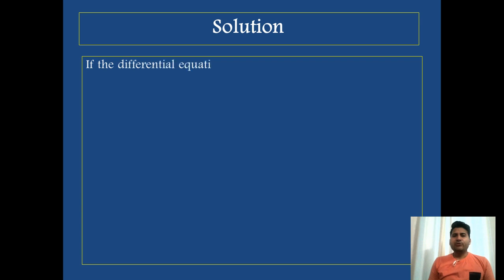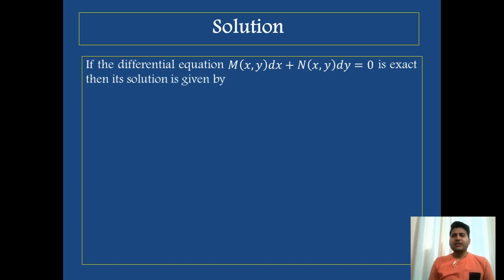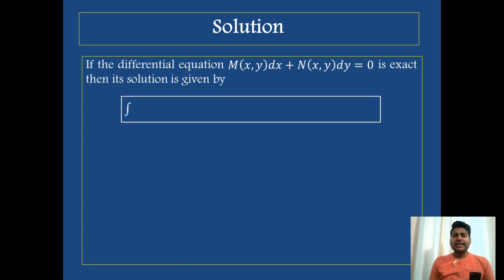If the differential equation that I already discussed, M dx plus N dy equals 0, is exact, then its solution is given by simply integrating the given equation. For the first integral, we take y as constant, and for the second integral, we take only the terms of N without x.